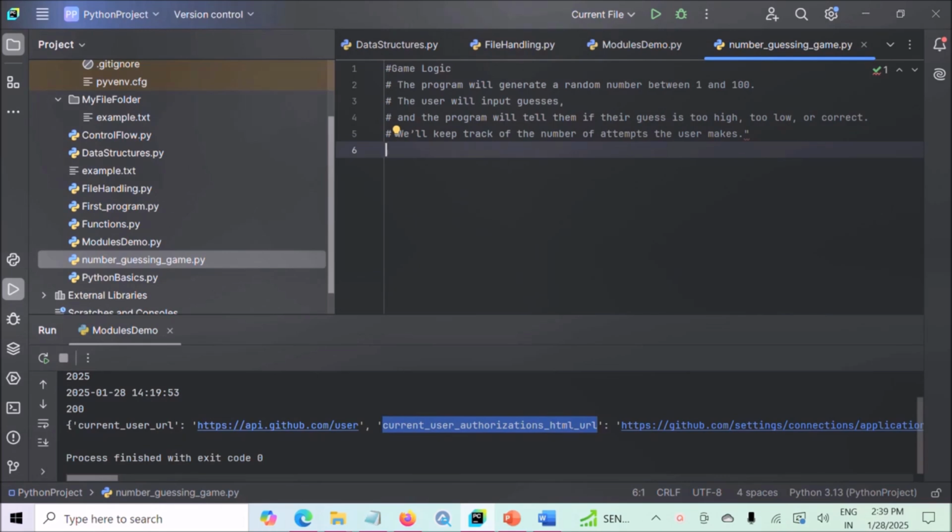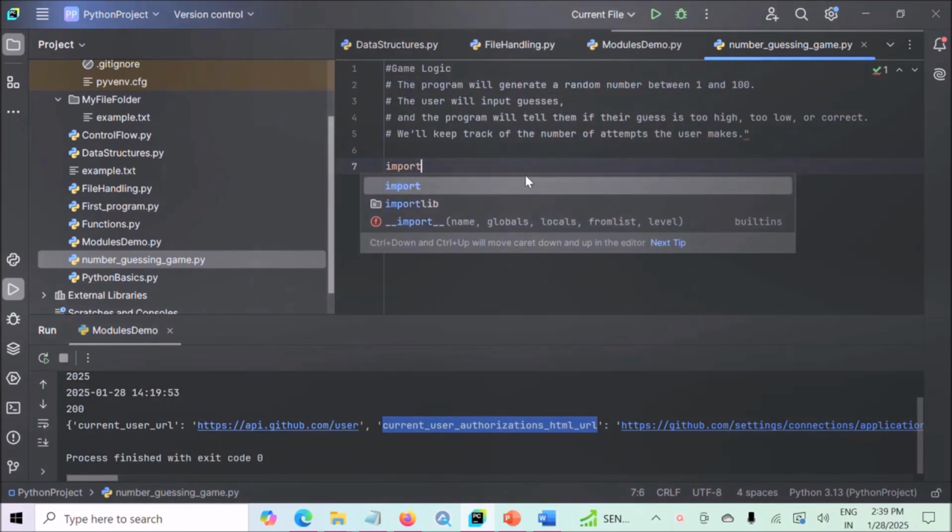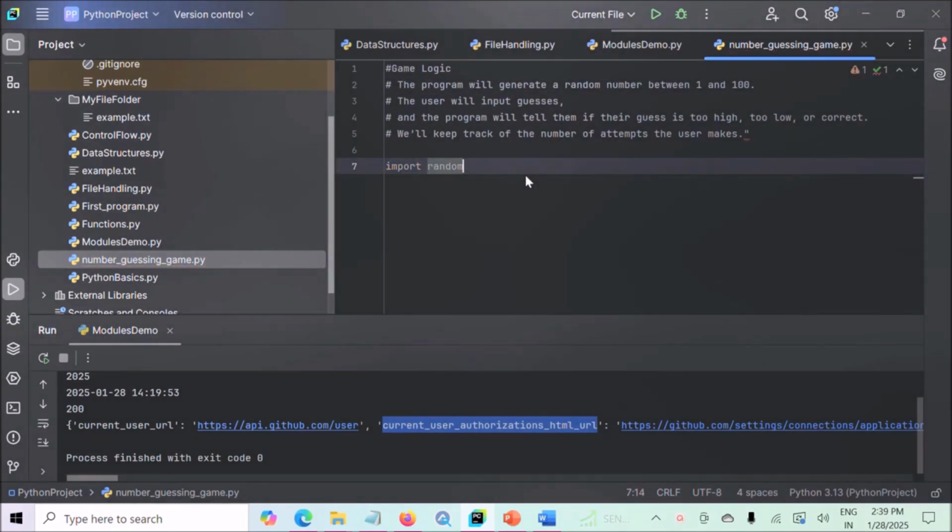Now let's write the code. First we will import the random module so that we can generate a random number. Let's import the random module. Import random. Here we have imported the random module. Now next is to generate a random number between 1 and 100.